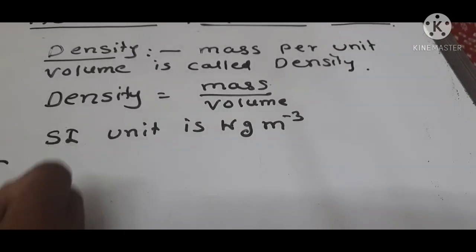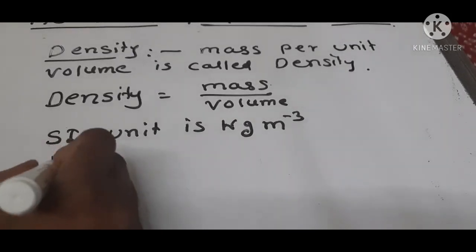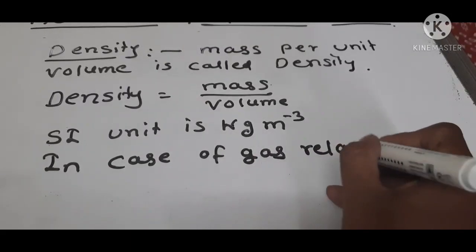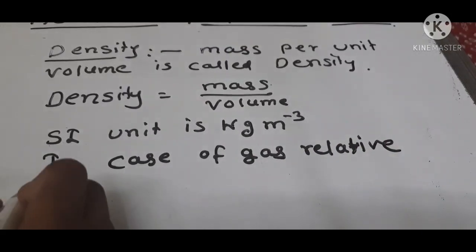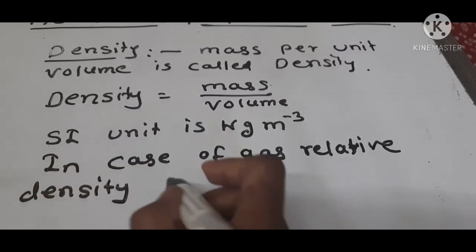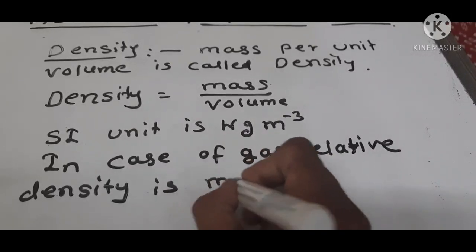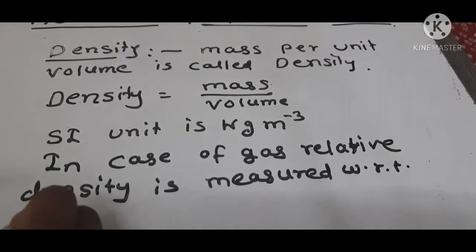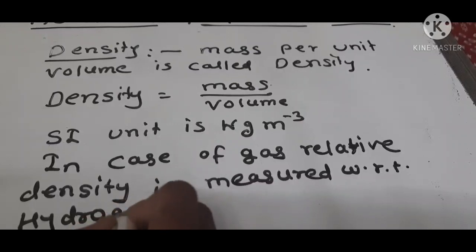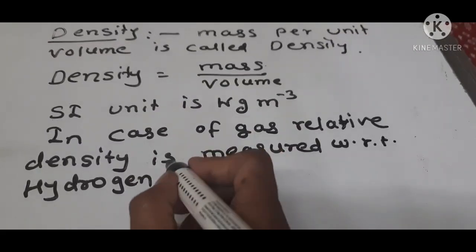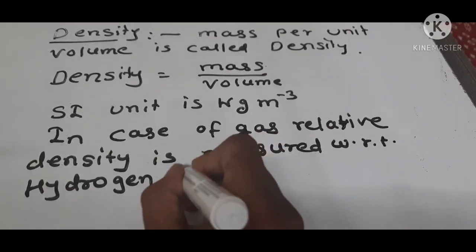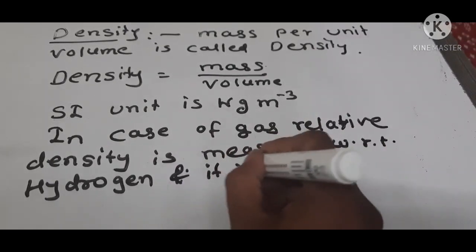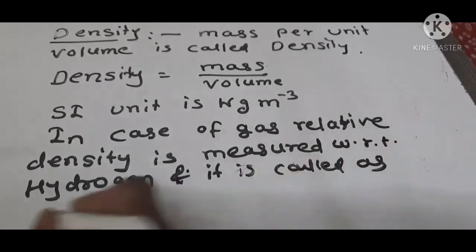In case of gas, relative density is measured with respect to hydrogen, and it is called vapor density.